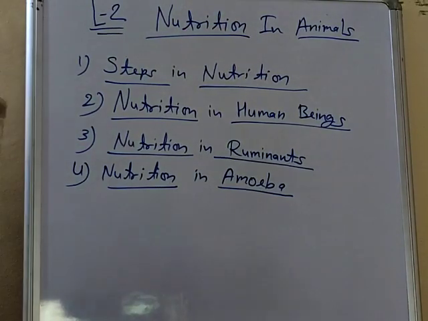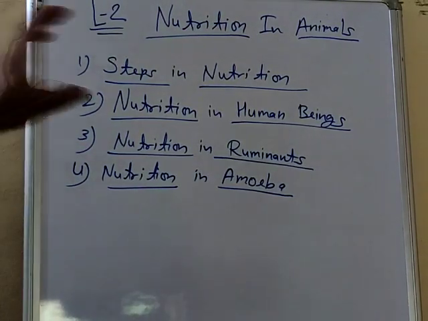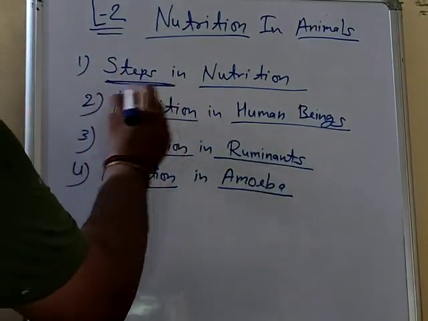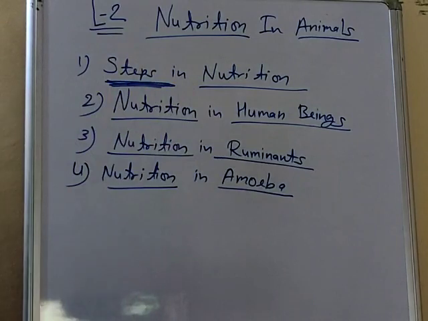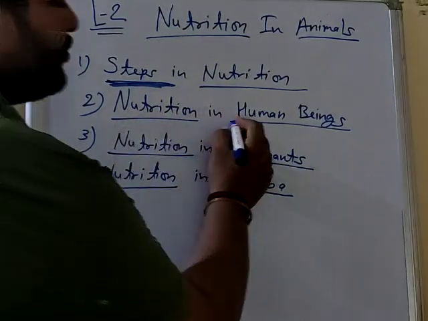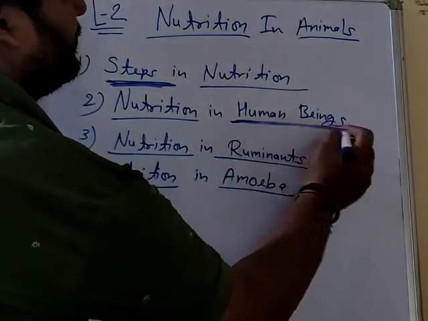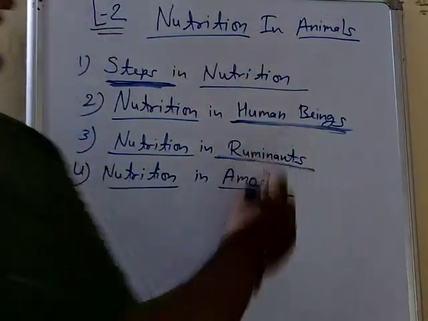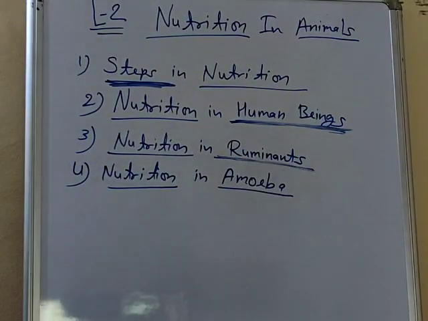In this lesson, there are 4 topics that we will cover. First one, steps in nutrition. Part by part we will cover this lesson. It's a little bit more difficult than the first one. Steps in nutrition. Second, nutrition in human beings. Third, nutrition in ruminants. Ruminants means grass eating animals like cow, buffalo, goat. And last topic will be nutrition in amoeba.